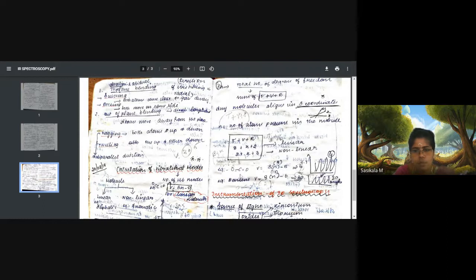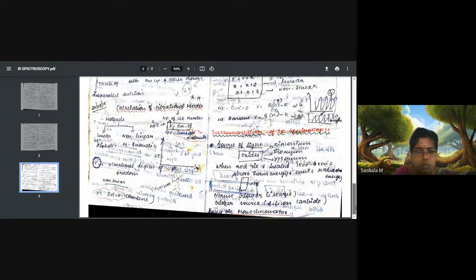For a linear molecule, take the example of carbon dioxide. Substituting in the linear equation, 3n minus 5, it will give 4, so a total of 4 vibrational bands you can observe. Likewise, for the non-linear molecule benzene, we find 12 atoms, so it will give 30 frequencies. So 30 vibrational bands you can find for an aromatic molecule. Like this, we can calculate the vibrational modes for IR analysis.